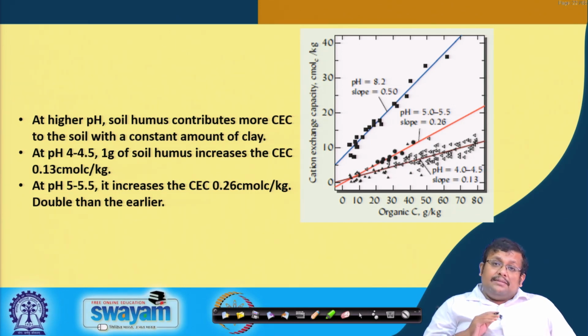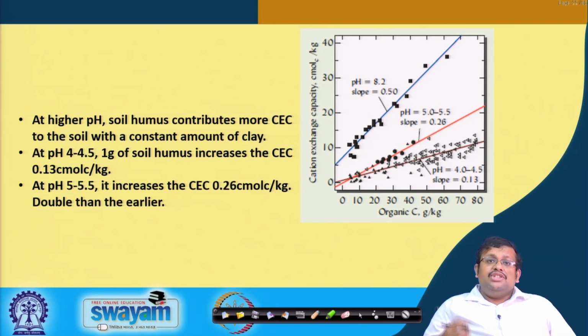Obviously, as the pH increases, there will be more dissociation of the aromatic carboxyl group as well as the phenolic group of the organic matter, which will attract more cations. So, obviously, that will increase the cation exchange capacity.